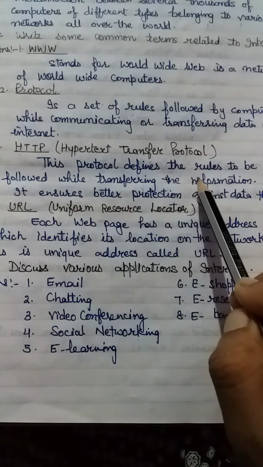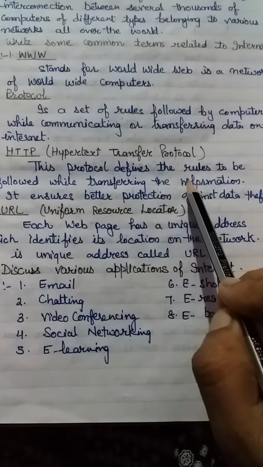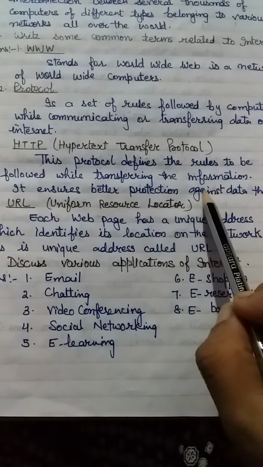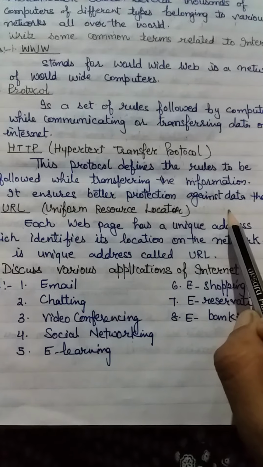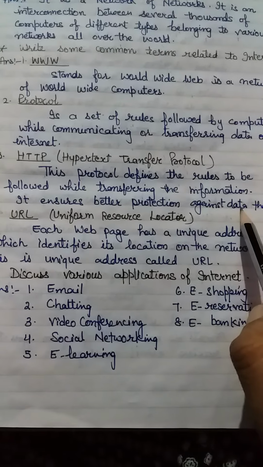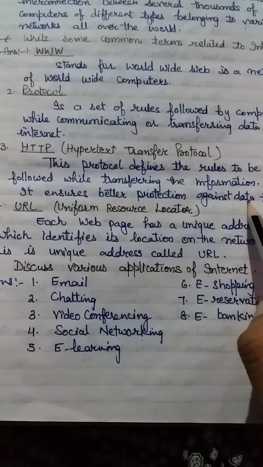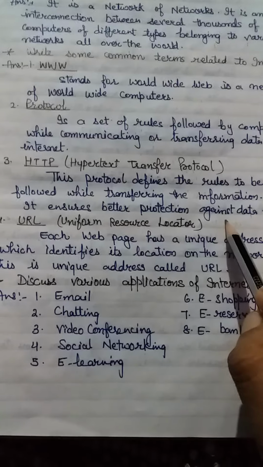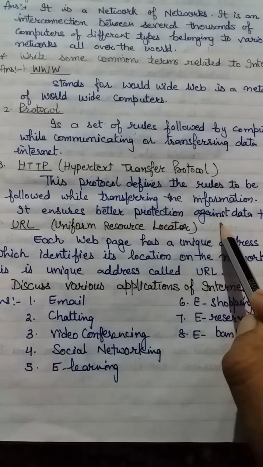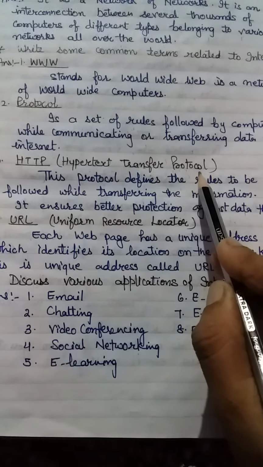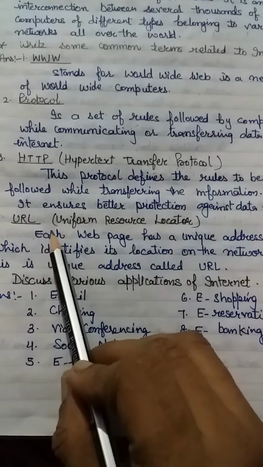According to these rules, data is transferred from the server to the client machine with protection, so your personal or important data is secured with the help of the Hypertext Transfer Protocol.